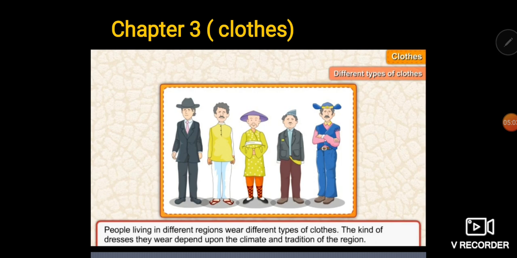People who are living in different regions, different areas, also wear different types of clothes. The kind of dresses that they wear depends upon the climatic conditions of that particular region, and along with the climatic conditions, it depends upon their culture and traditions, right?